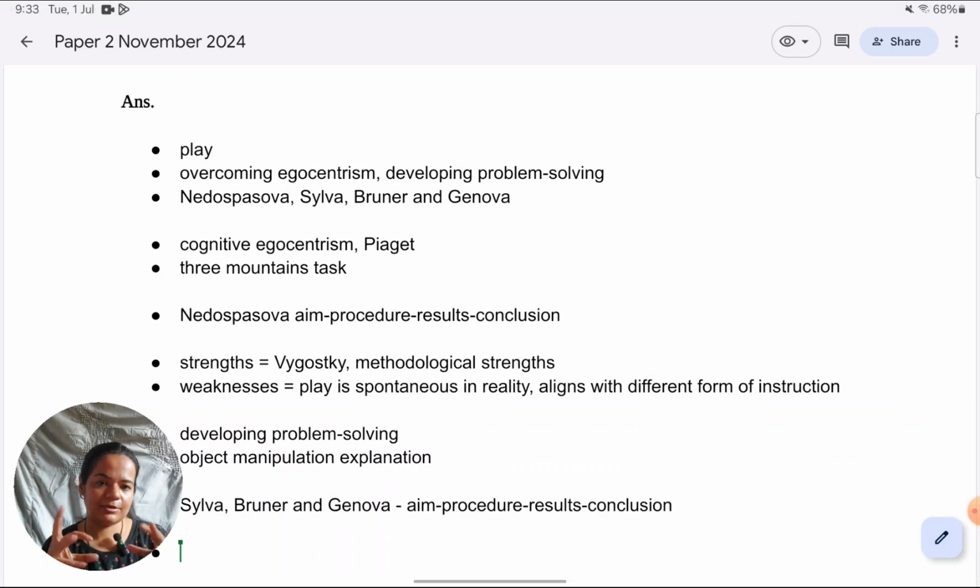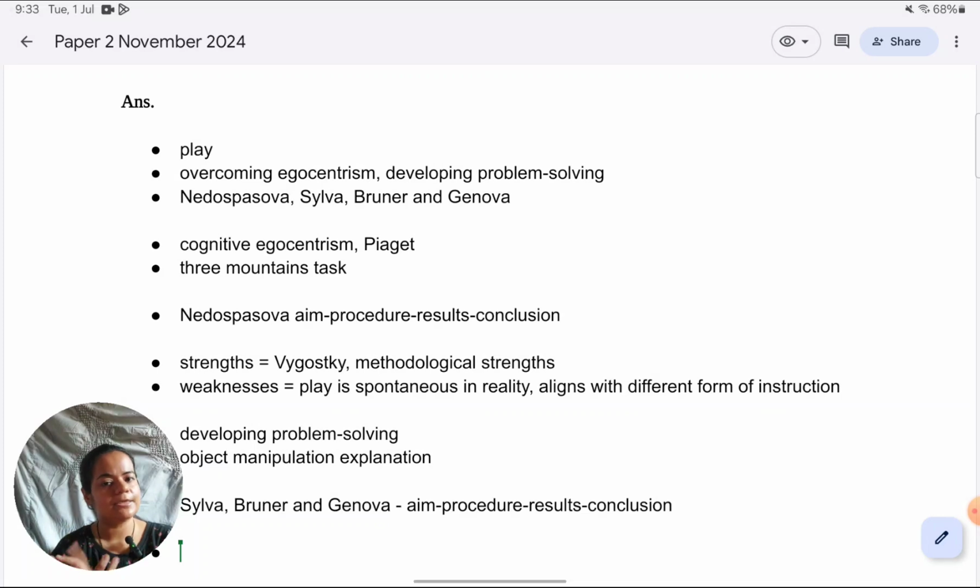So, children had to learn to join two short sticks into a long one by attaching it with a clamp. What the researchers did, in many ways, was show them how they can come to the solution of joining the sticks, one of which was through play. And they found that play is as good as vicarious learning, that is, seeing models solve the task correctly is as good as play. Showing them through play, like allowing them in fact to play freely in this study. They were allowed to play spontaneously.